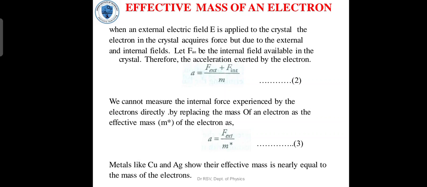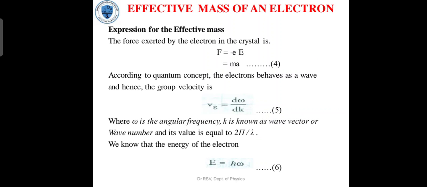We cannot measure the internal force experienced by the electron directly. By replacing the mass of the electron with the effective mass m star of the electron, the acceleration A is equal to F external divided by m star. Metals like Cu and Ag, that's copper and silver, show that their effective mass is nearly equal to the mass of the electron.